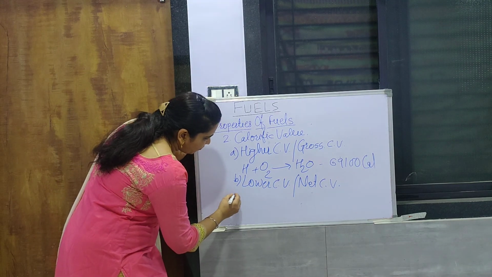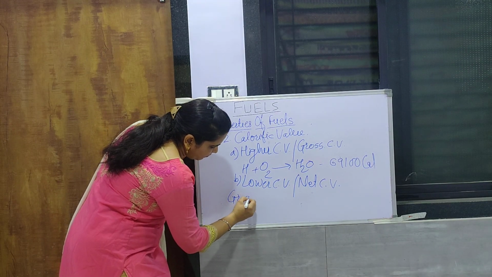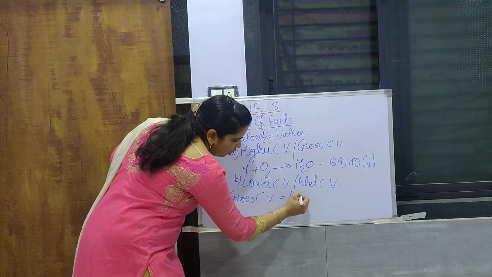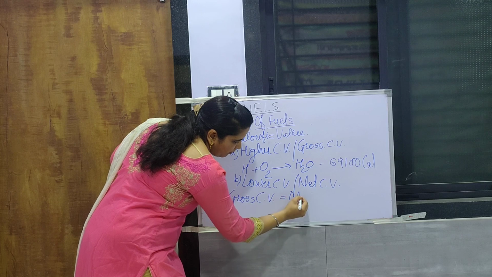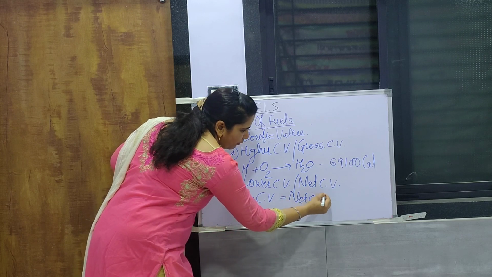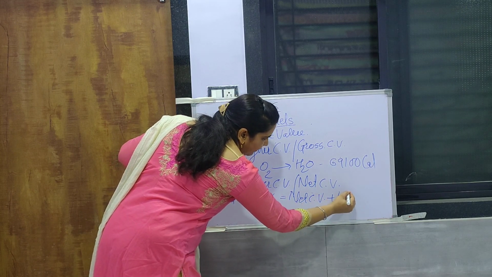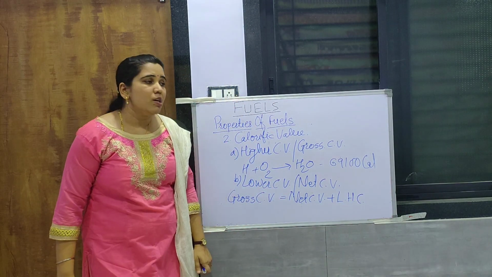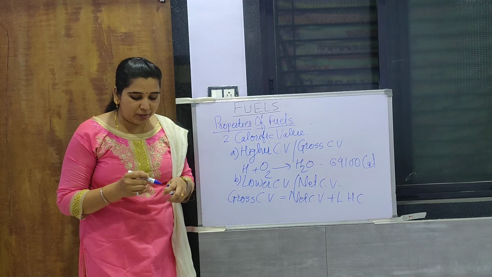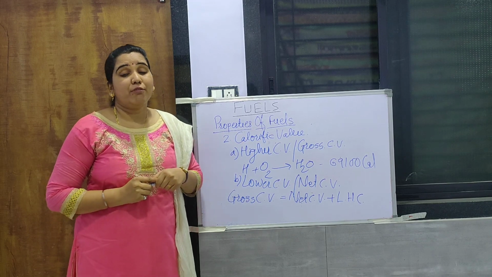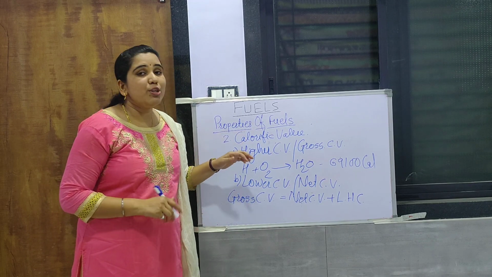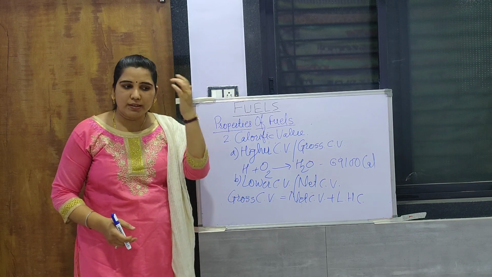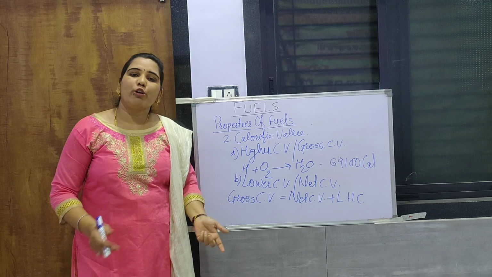So in this way, gross calorific value is equal to net calorific value plus latent heat of condensation. So in this way we can study both these important properties of the fuel, on the basis of which we can signify whether that fuel is of good quality or not. Thank you.